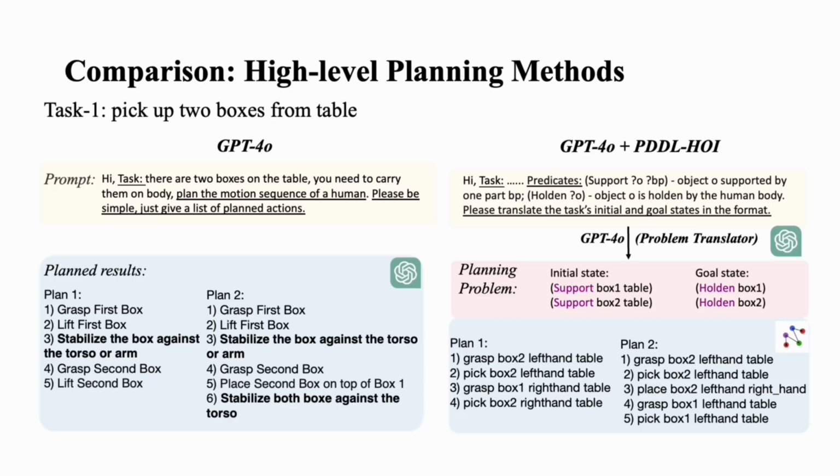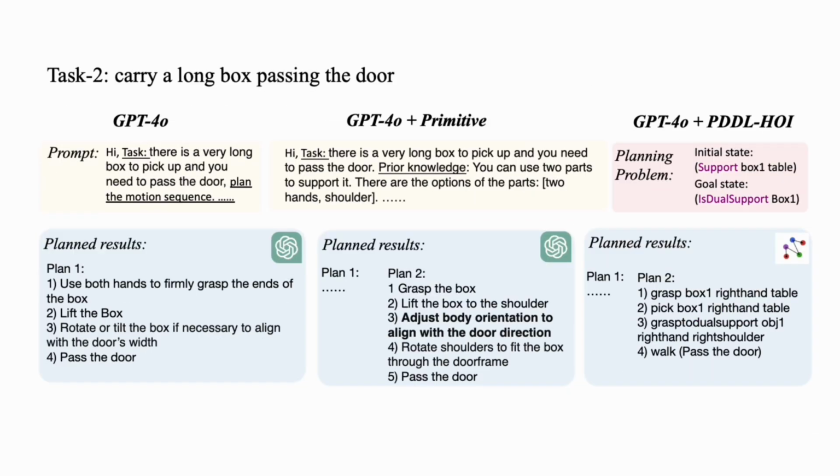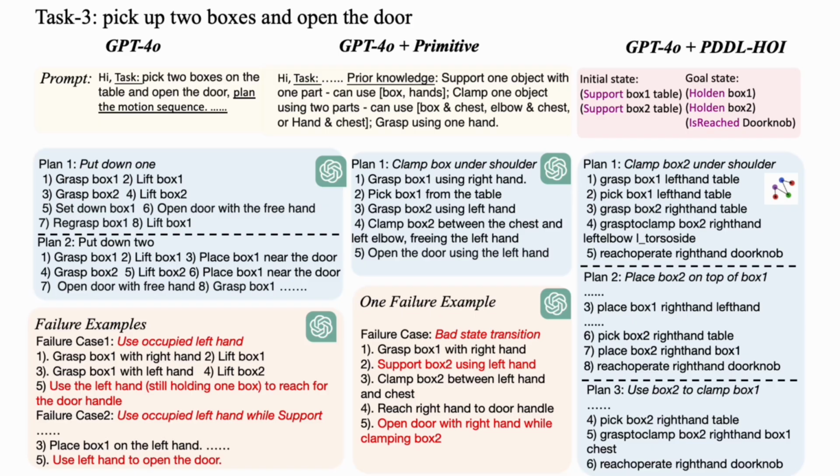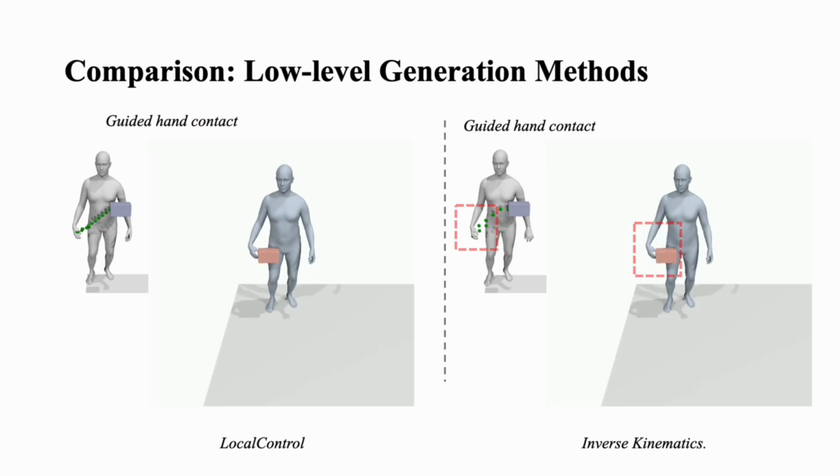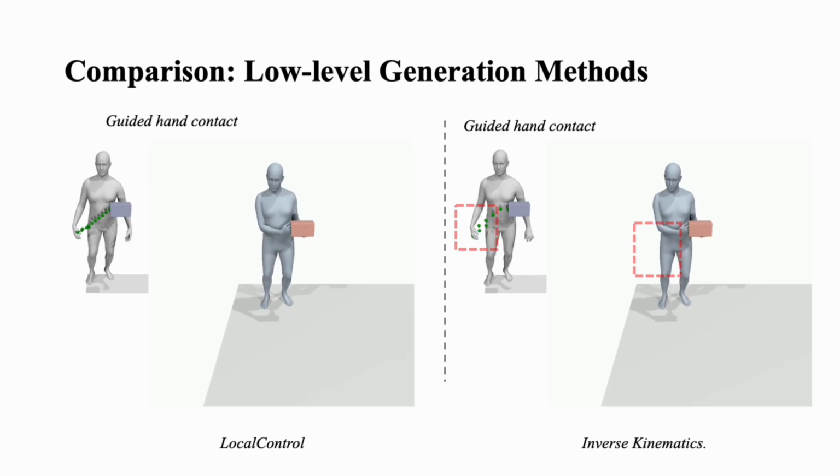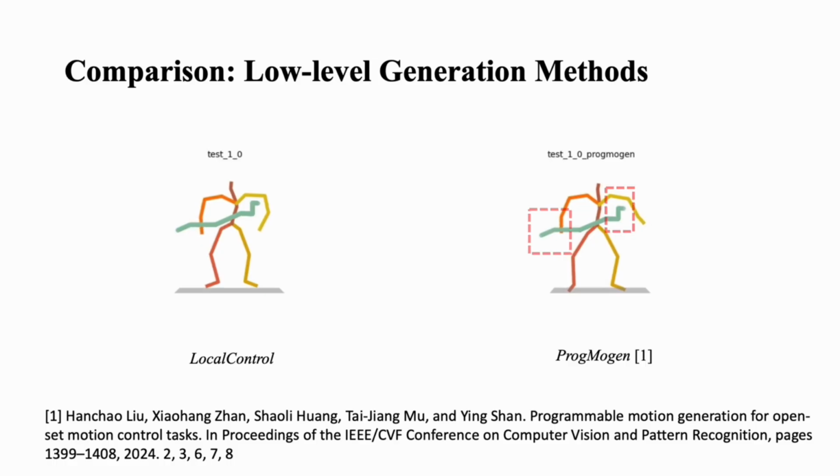Here are the comparison results of different high-level planning methods. You can see that the PDDL-based PrimHOI does improve the accuracy and diversity of the planning quality. These are the comparison results of different low-level generation methods. As shown, local control fine-tuned from OmniControl does keep the naturalness and smoothness of the human motion with contact guidance.